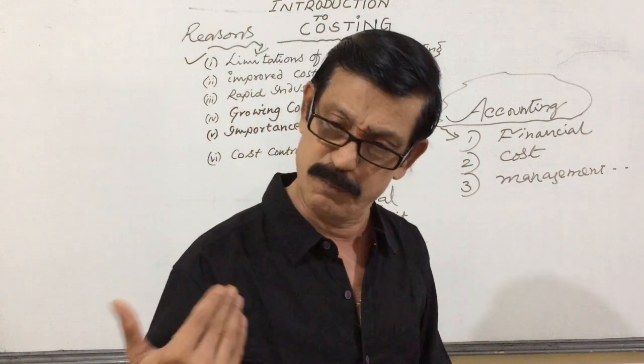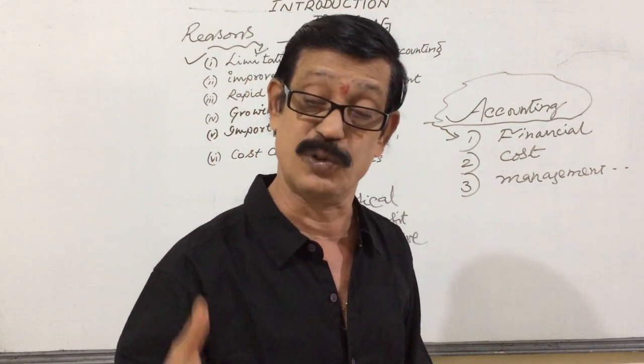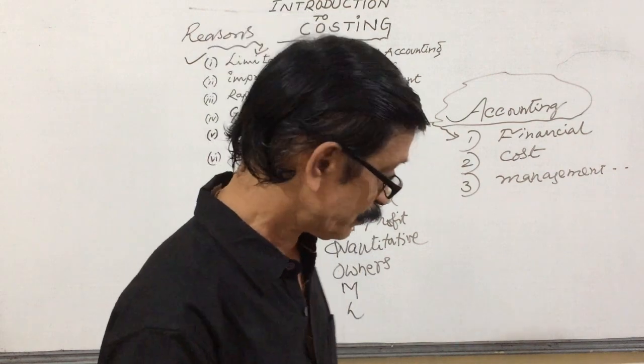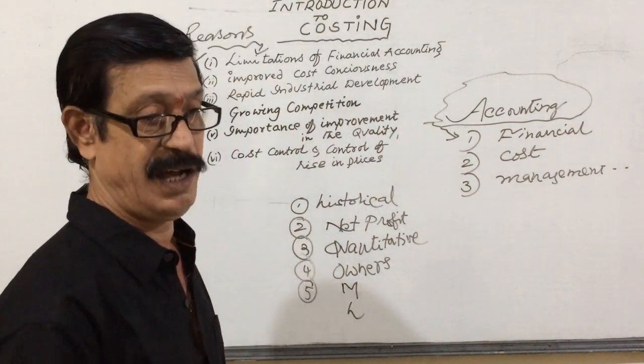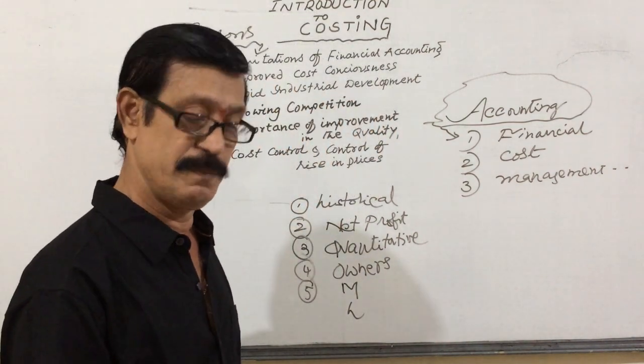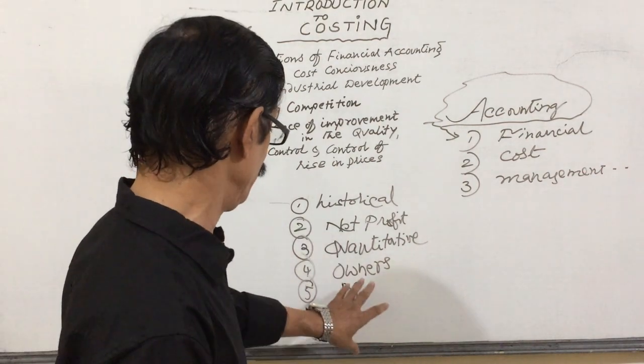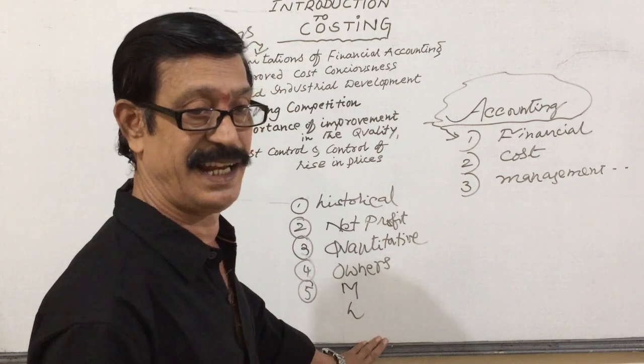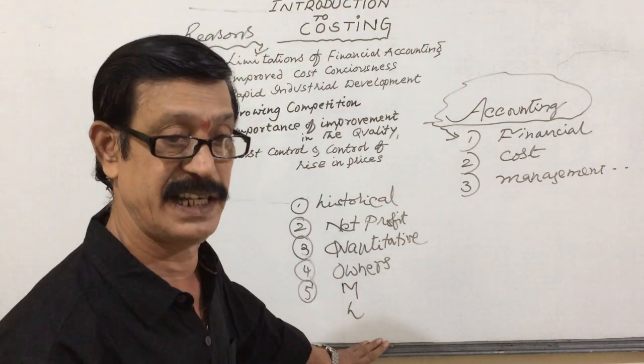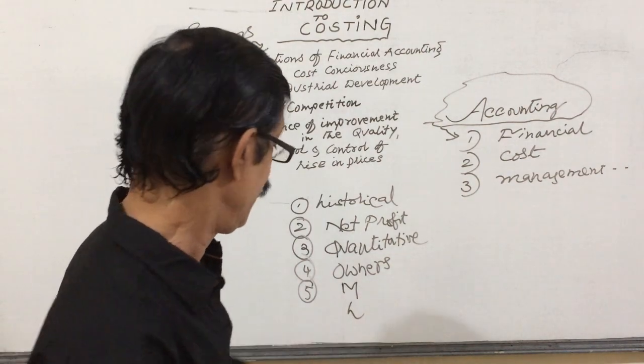Abnormal cost, abnormal losses, can be controlled through proper verification or proper consideration. We can control. So this type of control on material, labor and expenses is not there in financial accountancy. Understanding or not?